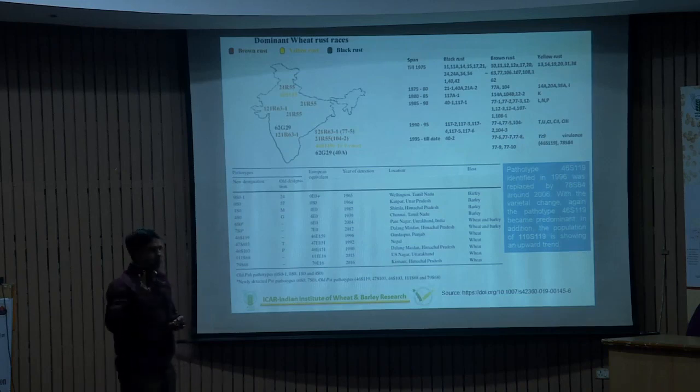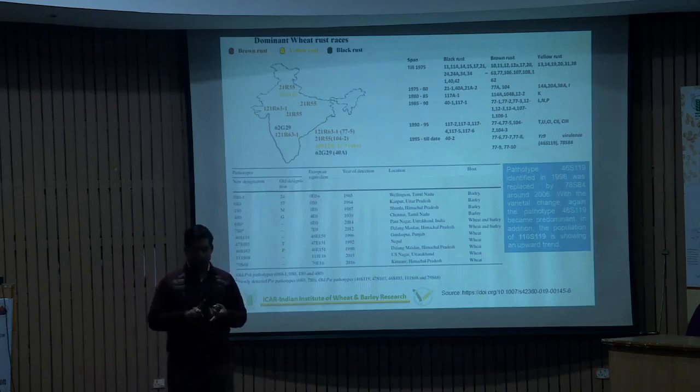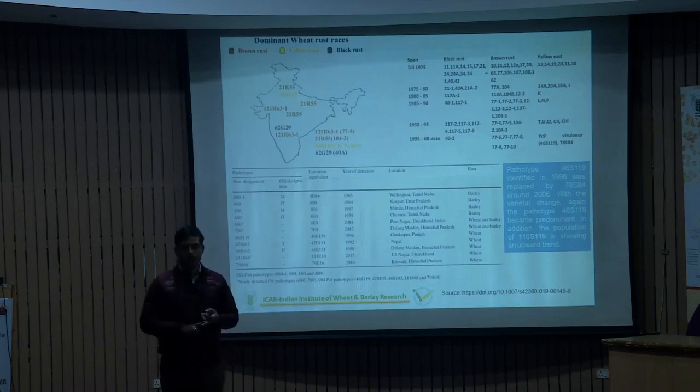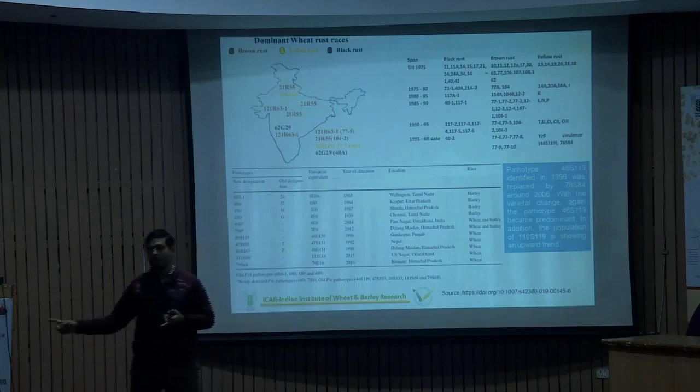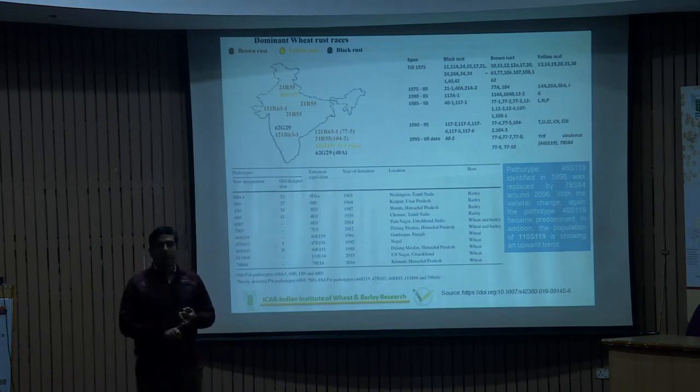So it is a two-way approach: first collecting samples from the field, then analyzing the particular inoculum or urediniospores in the lab to determine what type of race it is, and simultaneously also doing molecular studies, on the pathotype that we have to multiply on the host. Is it the same or different?